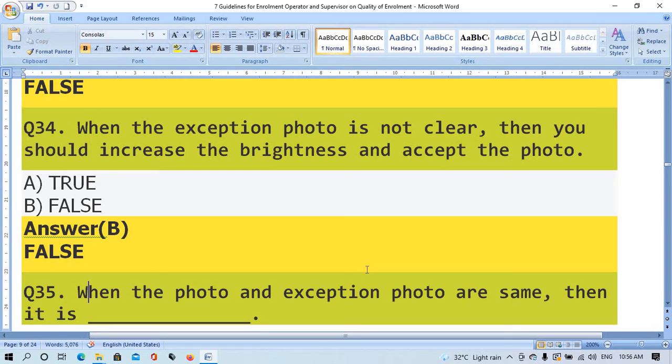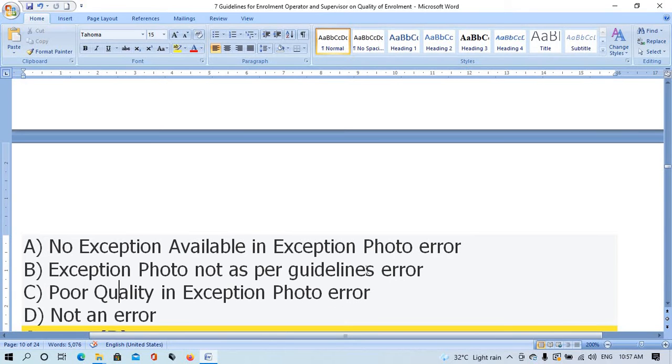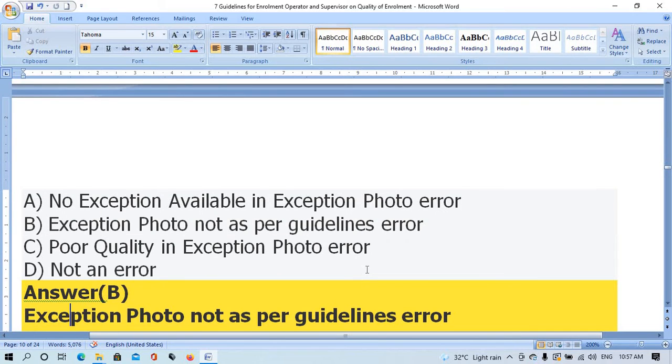Question number 35. When the photo and exemption photo are same, then it is this. Option A, no exemption available in exemption photo error. Option B, exemption photo not as per guideline error. Option C, poor quality in exemption photo error. Option D, not an error. The right answer is option B, exemption photo not as per guideline error.